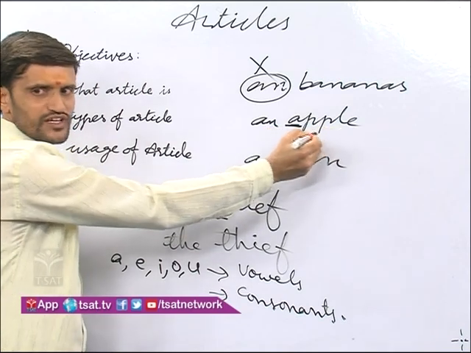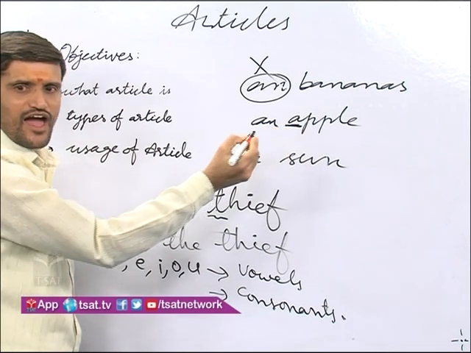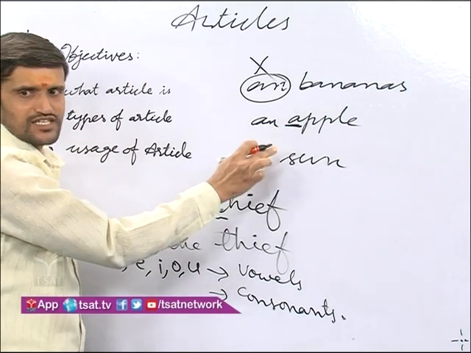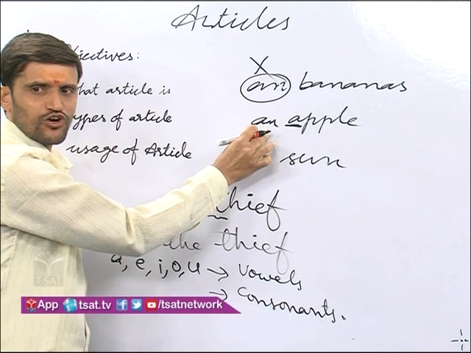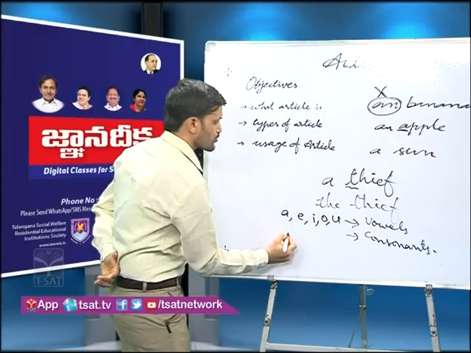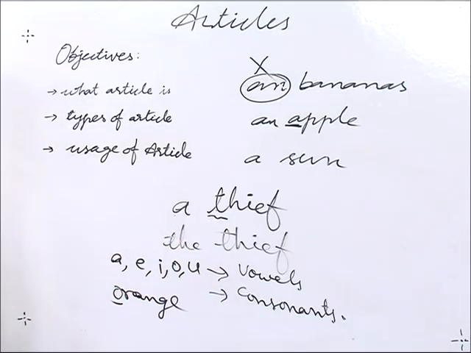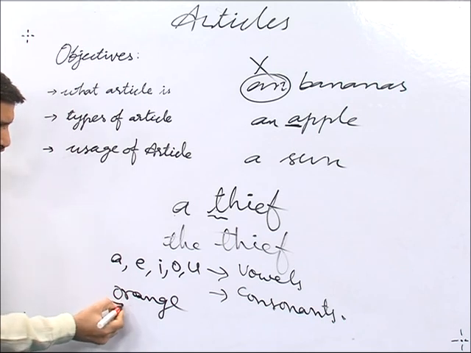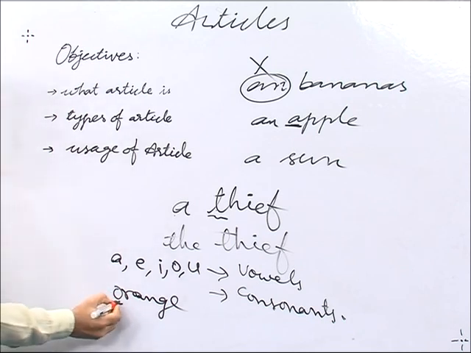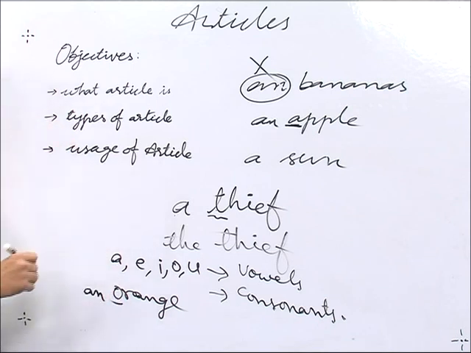Apple is pronounced as "a". A is a vowel sound. That is why we should use an before this word. Understand? But here you should observe this one: orange. This word begins with O, a vowel sound. So before this vowel sound we should use an.